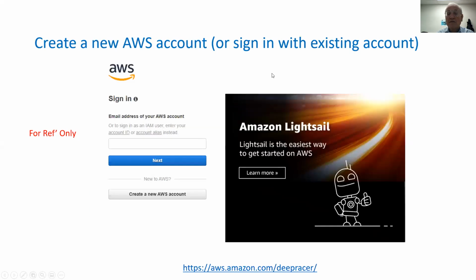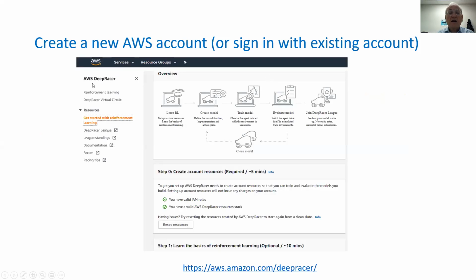The way that I think is best to get started is by creating a new account. You sign in, and that will lead you into the AWS DeepRacer, and you can learn pretty much all the issues that may be associated with the process.